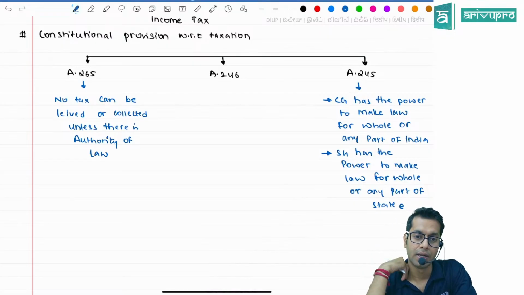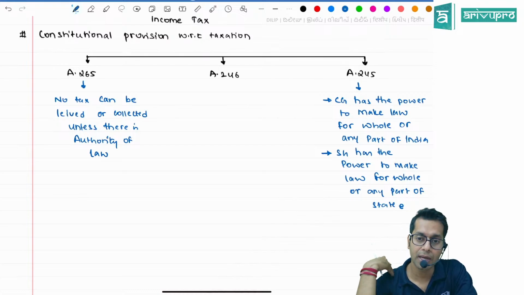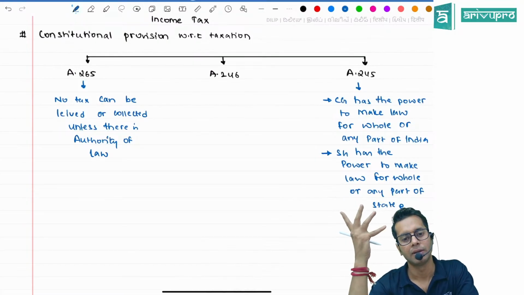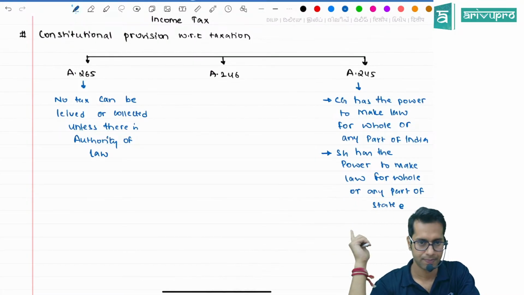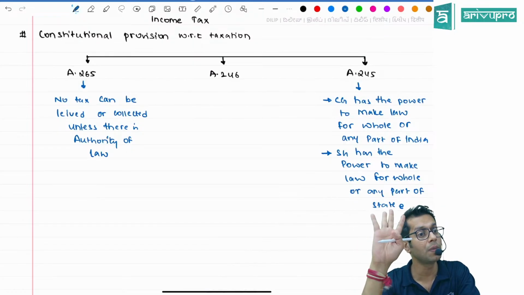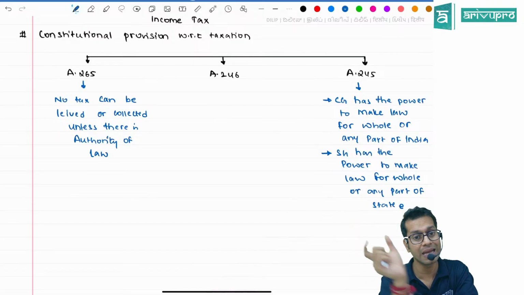It is because of this article only that, you remember, few years back there was something called COVID. Narendra Modi came and told that for the next 21 days there will be complete lockdown. And who gave him the power to make law for the entire India? The Constitution. Article 245 says the central government has the power to make law for the whole of India or any part of India.